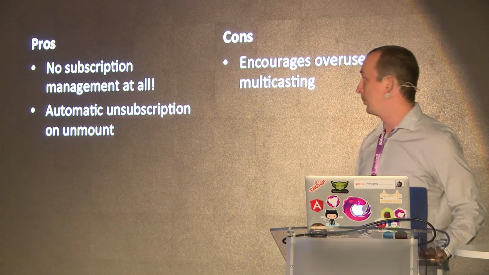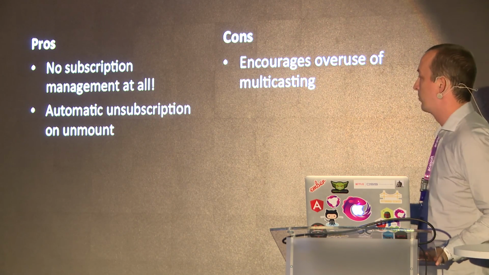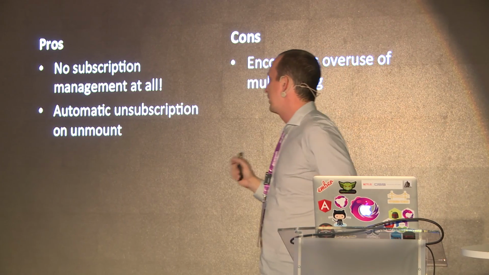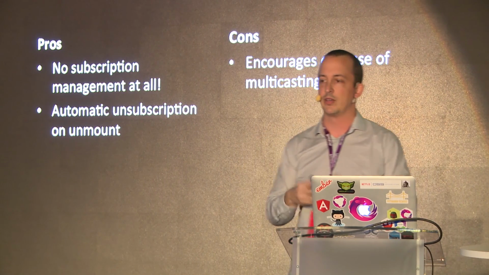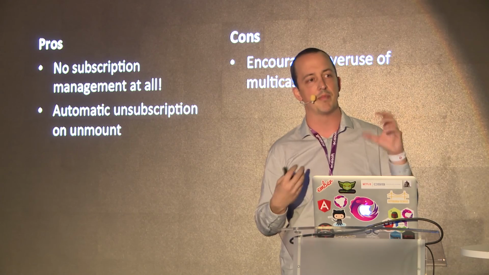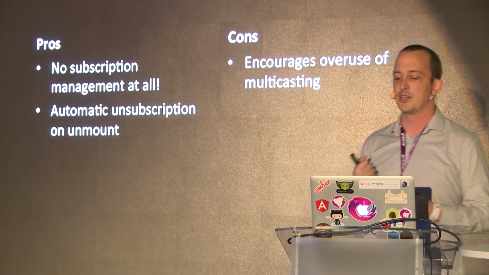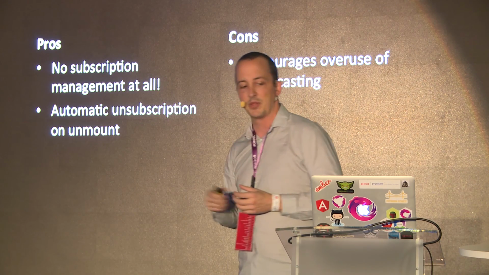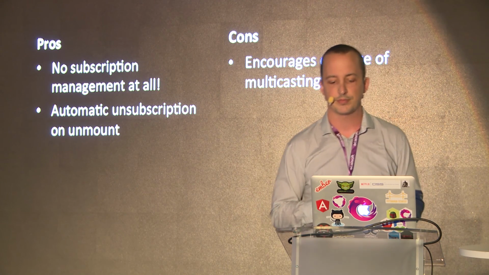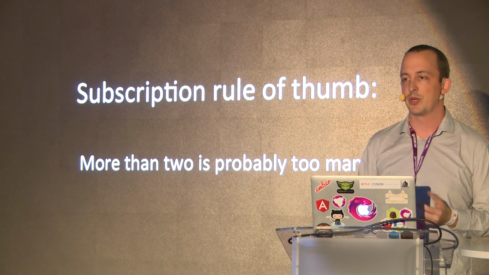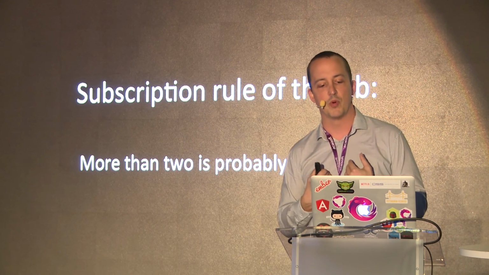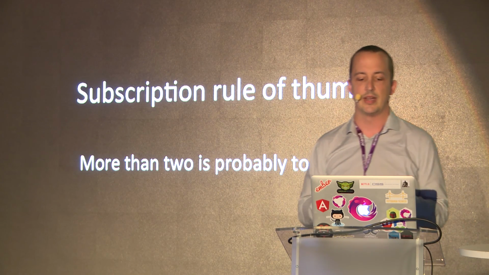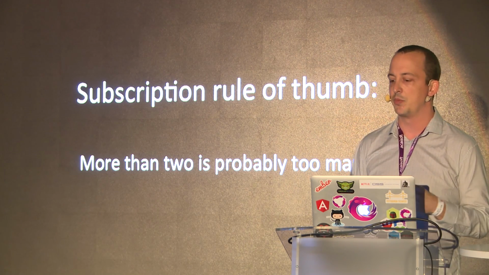So the async pipe, the pros are no subscription management at all. So you're not likely to have any memory leaks from that. And you've got automatic unsubscription when your component's unmounted from the view. The cons are it encourages overuse of multicasting at times. So it's something to be aware of. I have a subscription rule of thumb for me. If you find more than two subscriptions you're managing in your component, then you probably have too many.